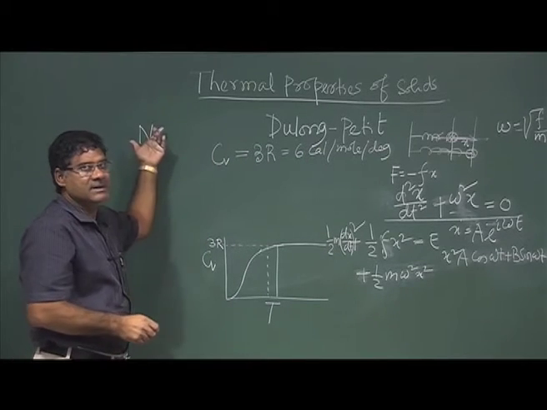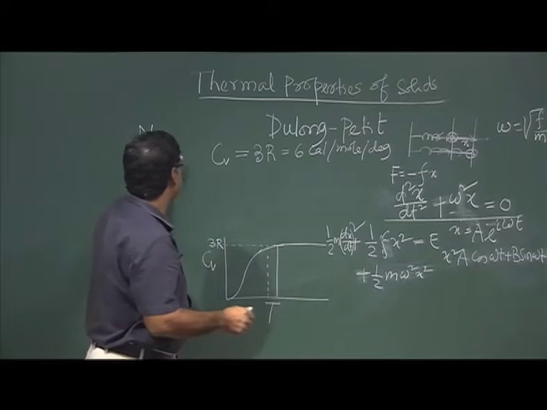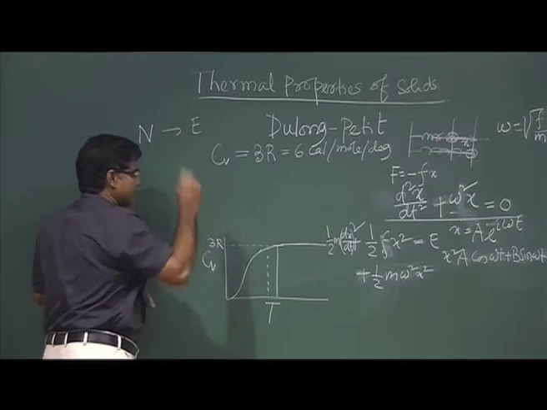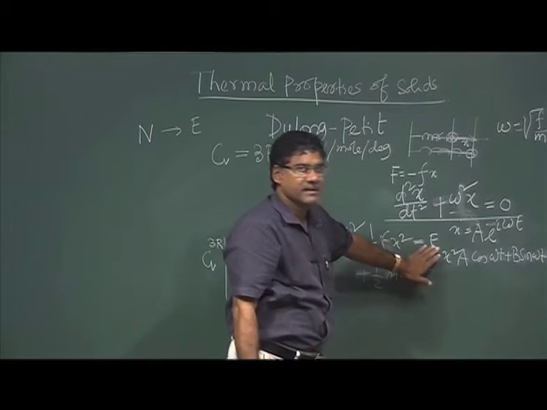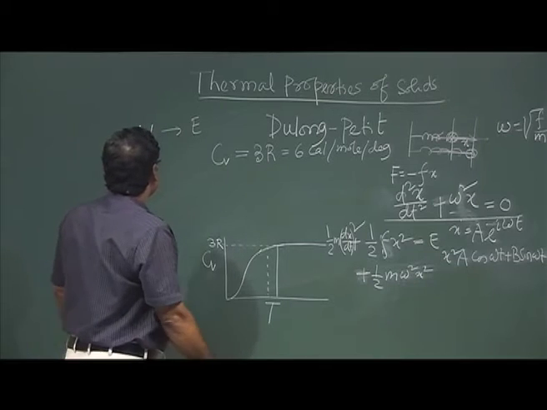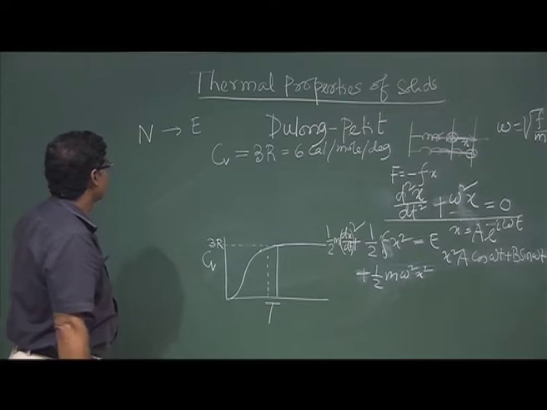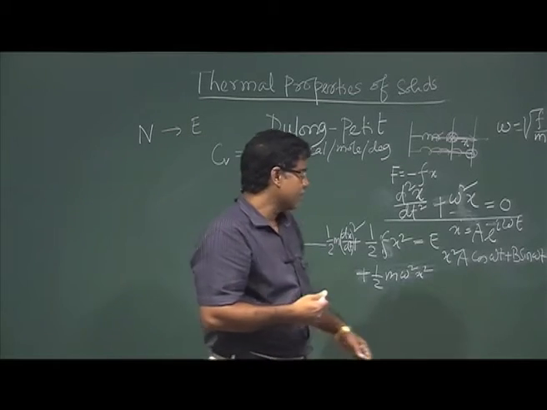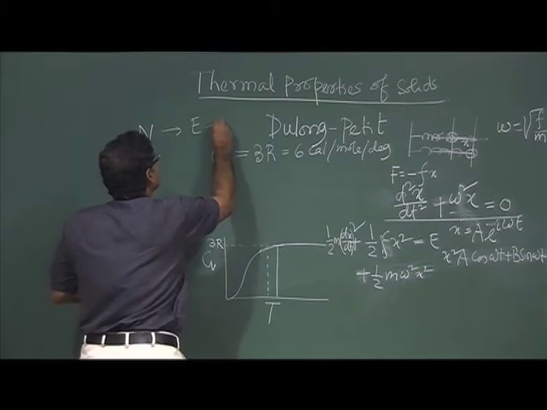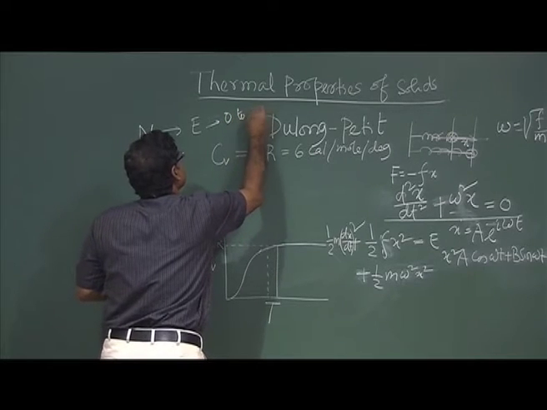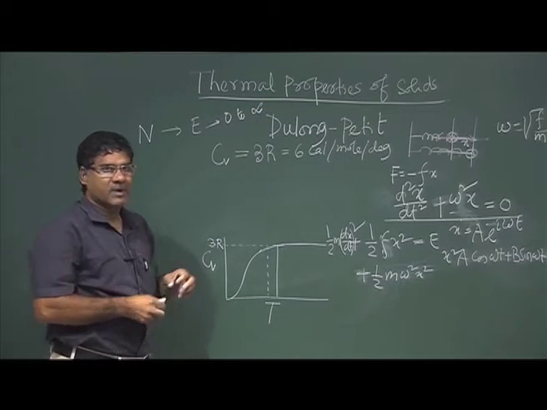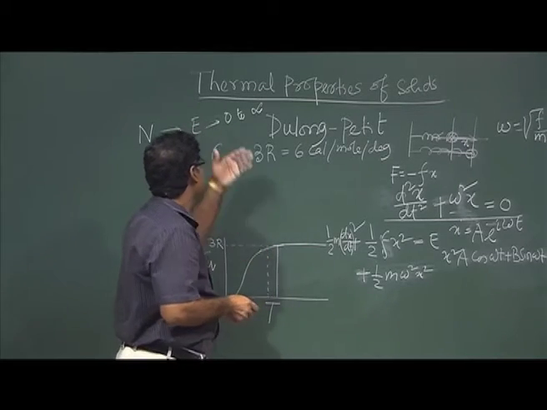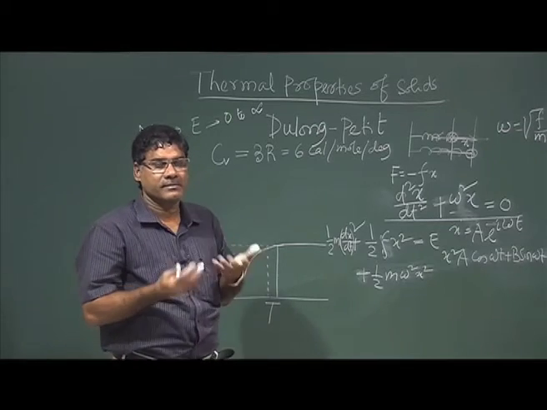N oscillators are there, and the energy is E. E can vary from 0 to infinity, because the oscillators are oscillating with any energy.